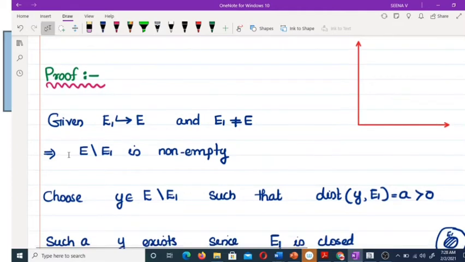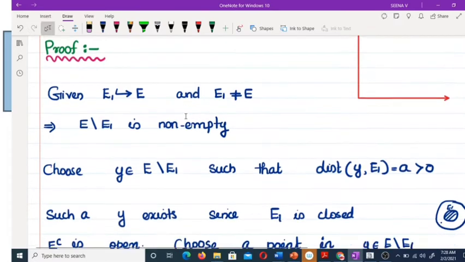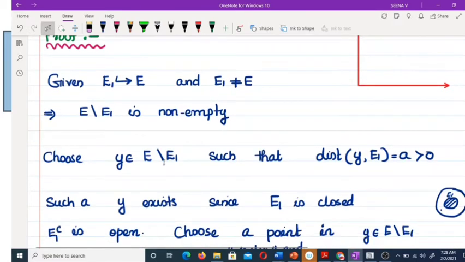Since E1 is a subspace of E, E1 is not equal to E. That means clearly the complement E minus E1 is non-empty. Choose y belonging to E minus E1 such that the distance between y and E1 equals a, which is greater than 0. Is it possible to choose such a y? That is our first problem.